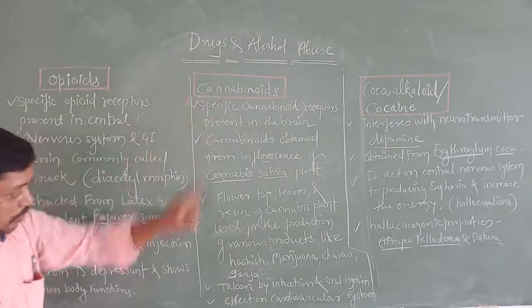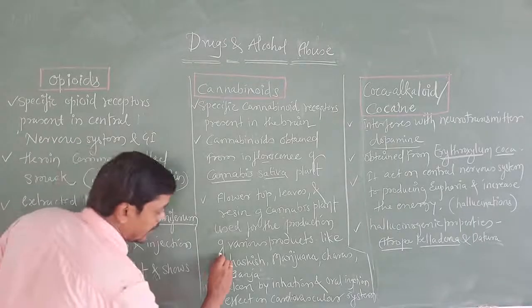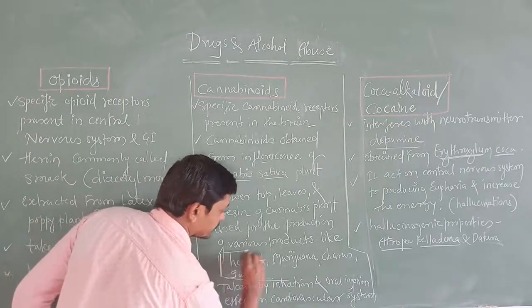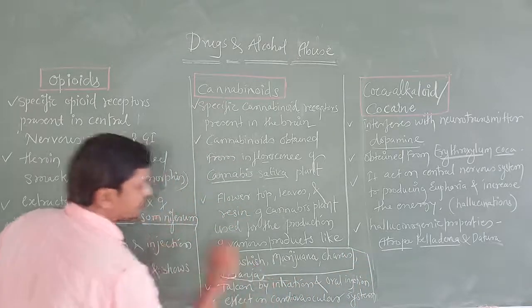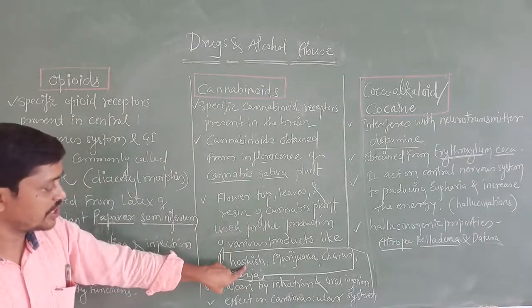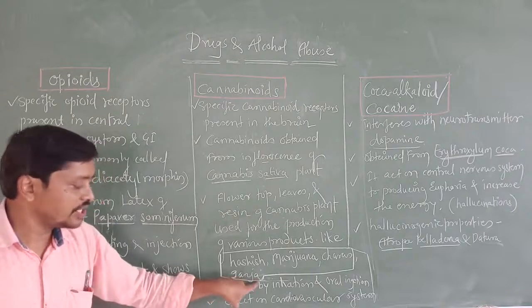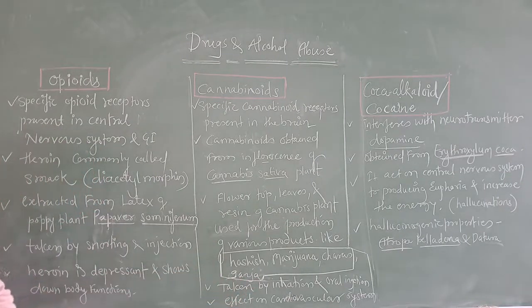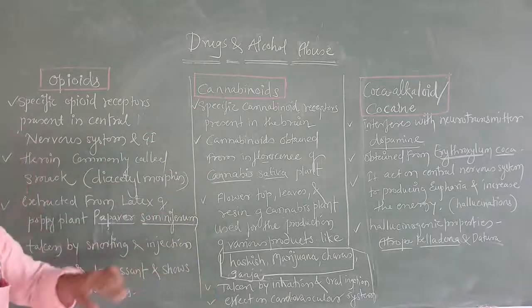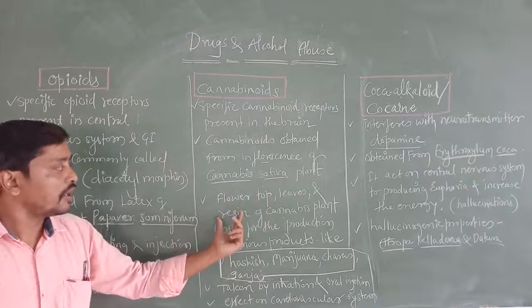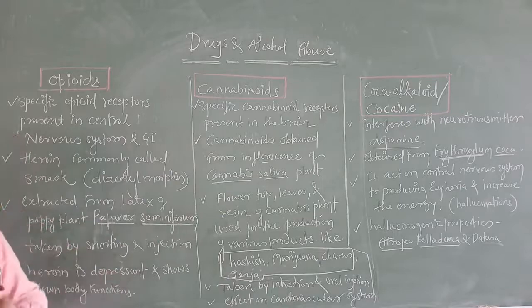What are those? This is important, here I have written it. The different cannabinoids are hashish, marijuana, charas, and ganja, G-A-N-J-A. These are the different kinds of cannabinoids obtained or extracted from the flower tops, leaves or resin of the Cannabis sativa plant. Understood?